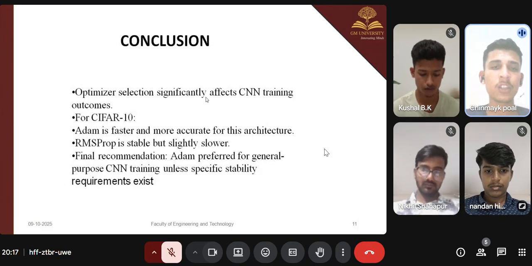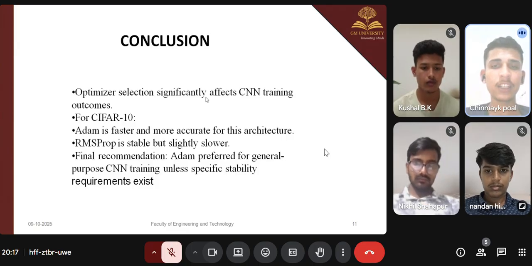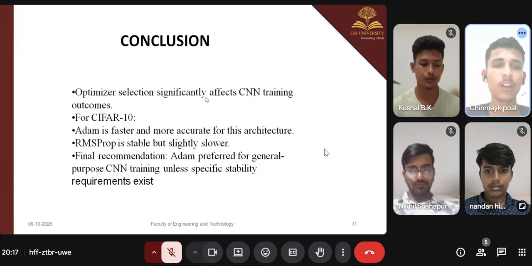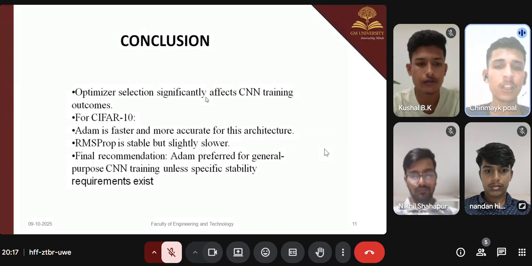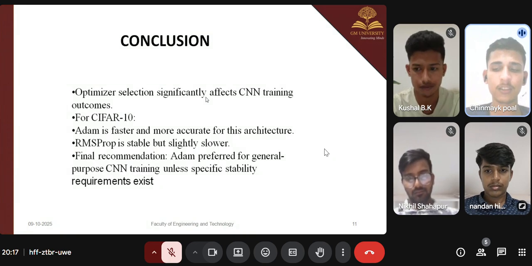Lastly, the conclusion: optimizer selection significantly affects CNN training outcomes. For CIFAR-10, Adam is faster and more accurate for this architecture. RMSProp is stable but slightly slower. The final recommendation: Adam is preferred for general-purpose CNN training unless specific stability requirements exist.